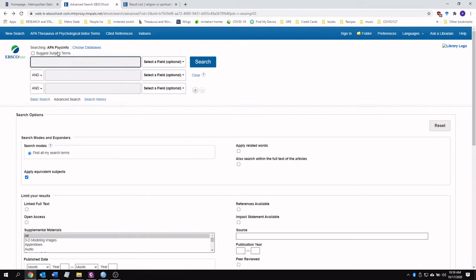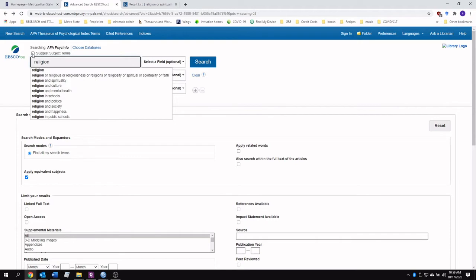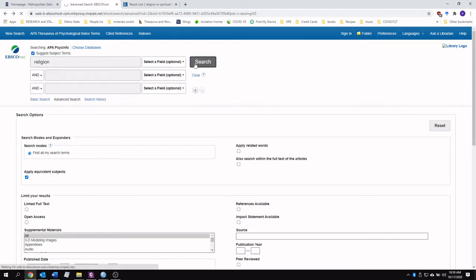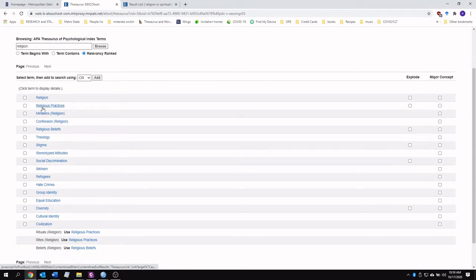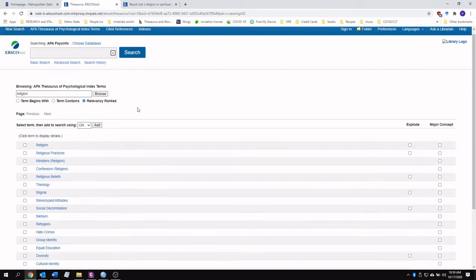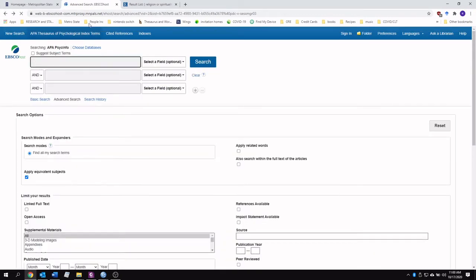So if I just search religion and I check this box up here and I click search, it's going to give me a whole bunch of related terms. Obviously, as we go down the list, the less it's related to religion, but religion, religious practices, religious beliefs, and that might just give some ideas of what else to put in that search box if you're not having any luck with what you originally put in there.